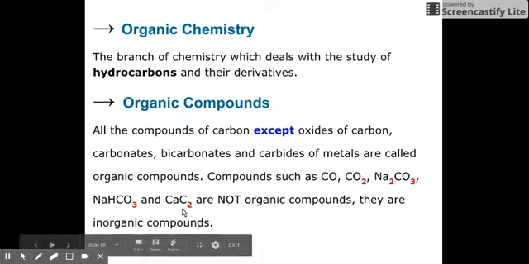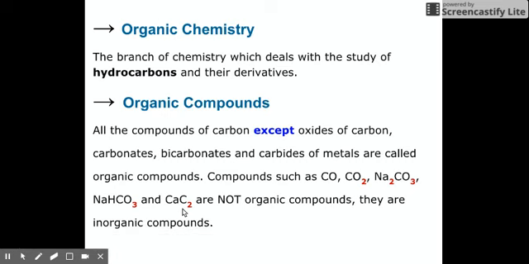These five compounds are considered to be part of inorganic compounds. The bonding processes involved in them don't qualify for the characteristics of organic compounds. So there's really just a few of them that are exceptions to the organic compound family.